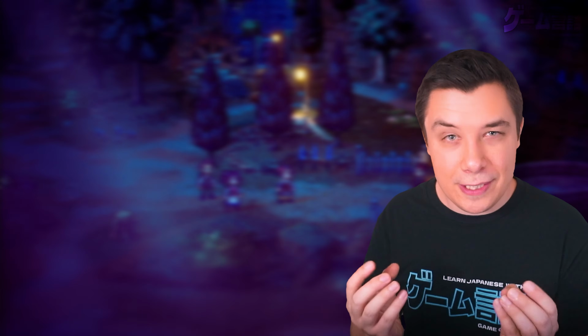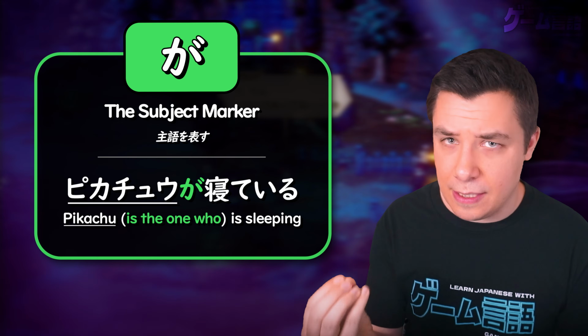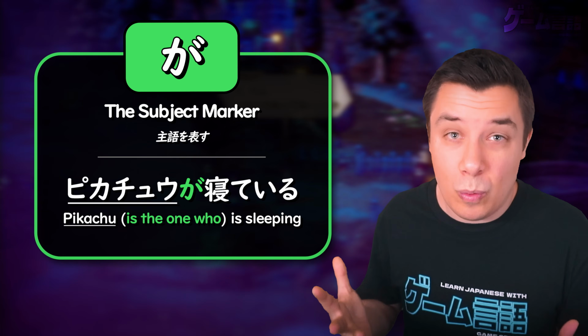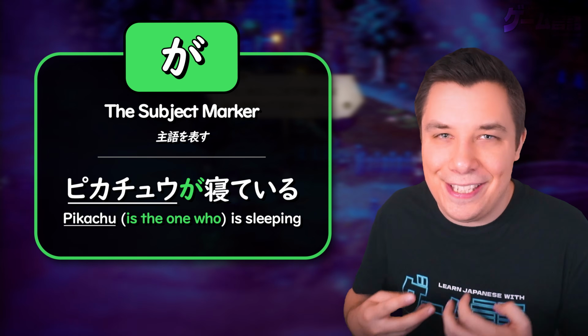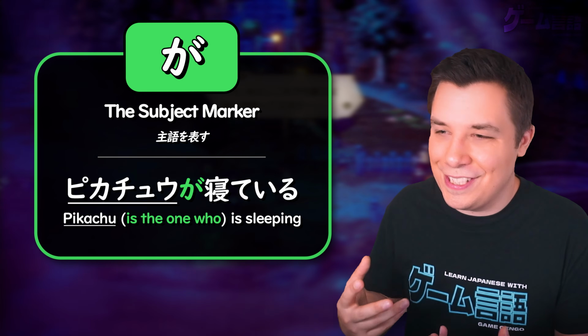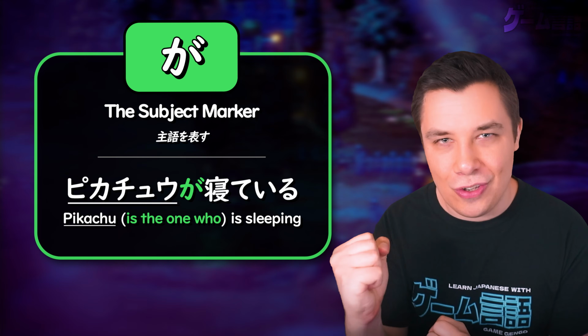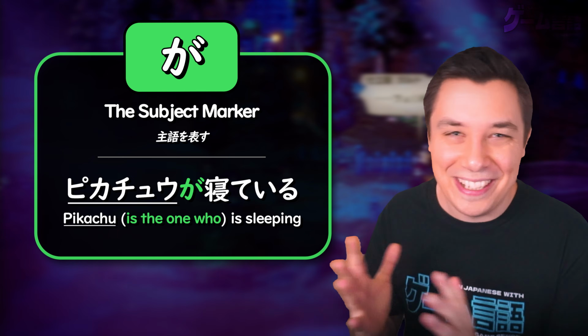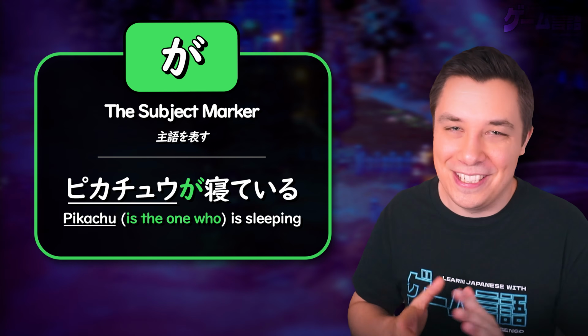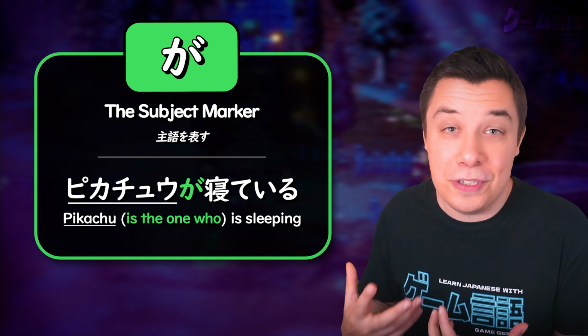So hopefully this video has helped you get a stronger feel for the ga subject marker. I know it can be quite overwhelming, especially for beginners in Japanese, but just know that it does get easier over time the more and more you see it. And even if right now you may not have a solid understanding and you can't tell straight away when something should be wa and ga, don't worry about that, right? It does take time to develop that.